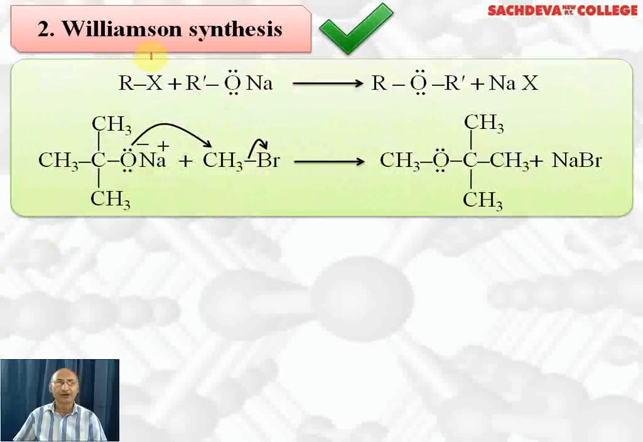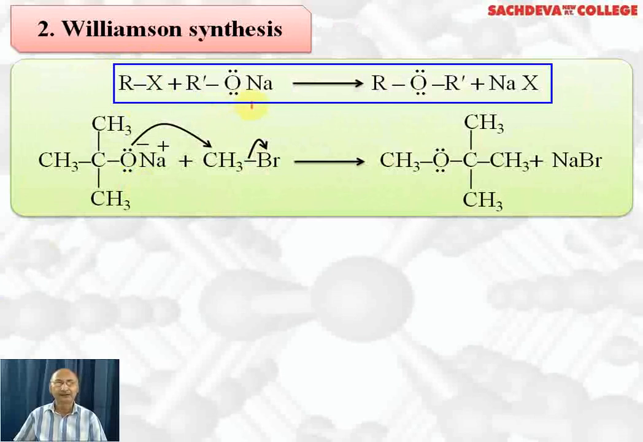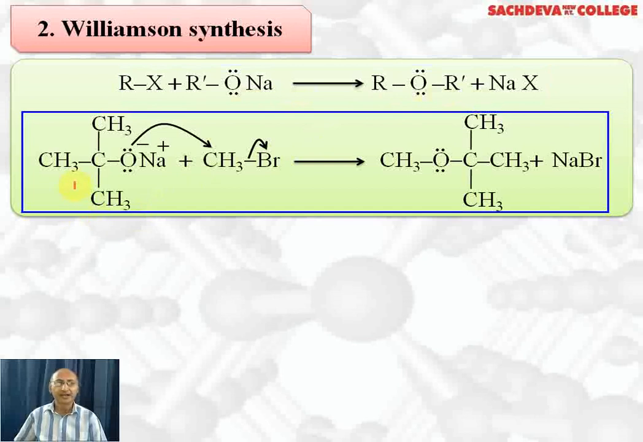This is the most important method for getting unsymmetrical ethers. Alkyl halide and sodium salt of alcohol, which is called sodium alkoxide, will result in the formation of ether, plus sodium halide. Let's take up sodium tertiary butoxide plus methyl bromide. NaBr will be removed and we will get an ether called 2-methoxy 2-methyl propane, or methyl tertiary butyl ether. Tertiary butyl methyl ether is the common name, whereas the IUPAC name is 2-methoxy 2-methyl propane.